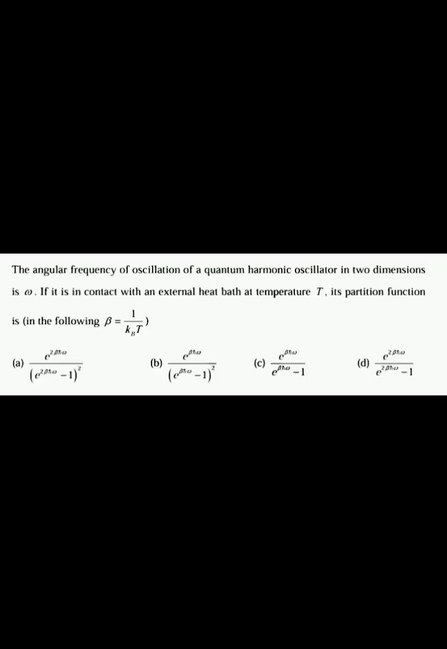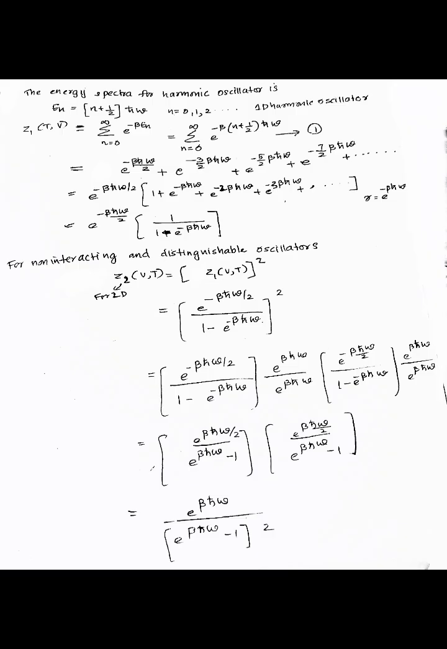The next question is: the angular frequency of the oscillation of a quantum harmonic oscillator in 2 dimensions is omega. If it is in contact with an external heat bath at temperature T, its partition function is dash. The energy spectra of the harmonic oscillator is En is equal to (n plus half) into h cut omega, where n is equal to 0, 1, 2, etc.